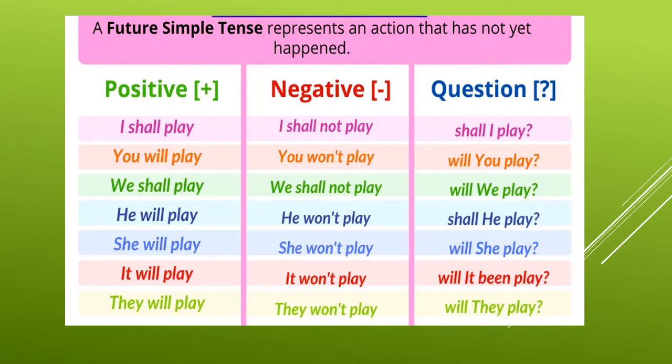These are some more examples of the future tense positive, negative and question sentences. You can go through them, and here shall is used. I shall play, I shall not play, shall I play? You will play, you won't play, will you play?